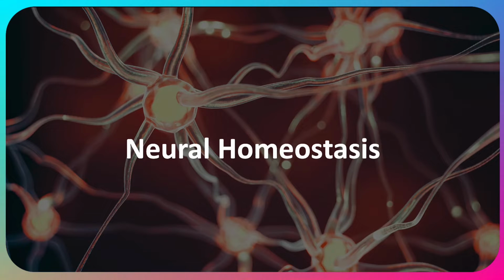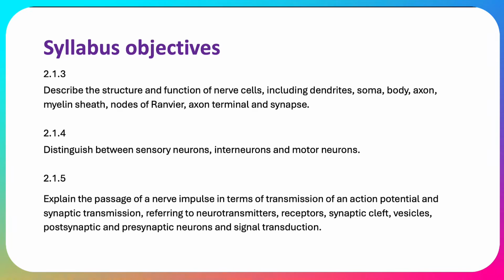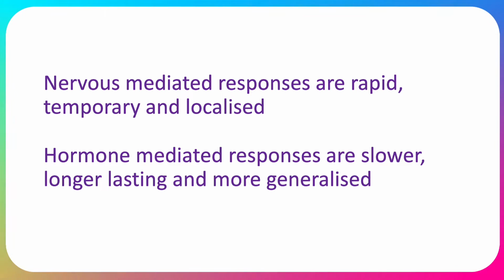So let's talk about neural homeostasis. Now, there's actually a few syllabus objectives and they're jam-packed, so it may well be that this is split over a couple of videos. There's two methods of communication which mammals and other animals use to communicate responses to effectors. They are the nervous system and the endocrine system, which involves hormones.